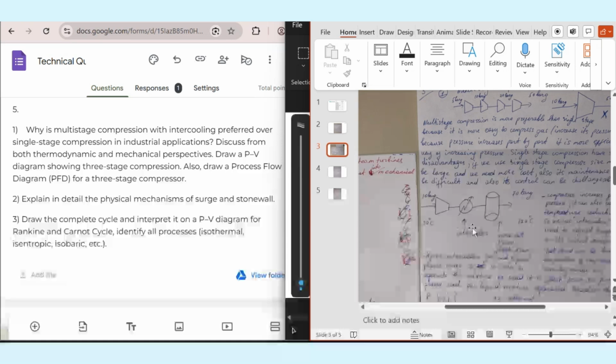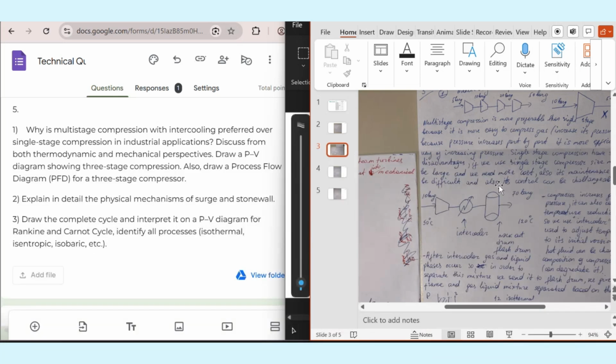And after that, if we reduce temperature, there is a possibility to have two phases, and that's why we put a knockout drum or flash drum, whatever you want to say. It's just a simple separation process based on density of fluid. Gas will move to the top, but liquid will move down, and separation will occur.